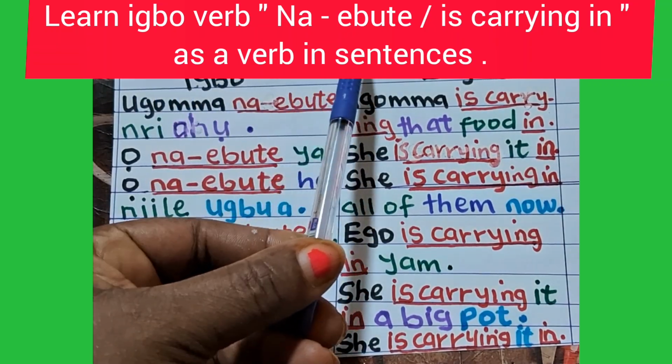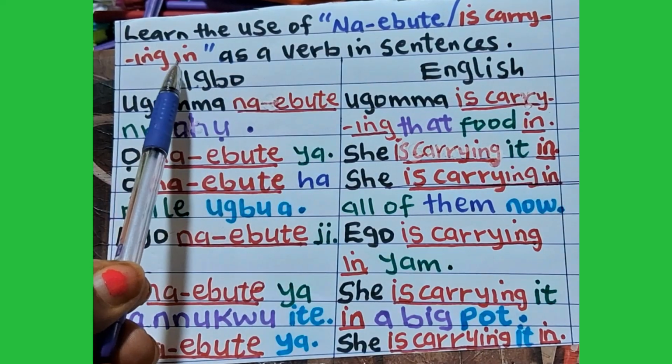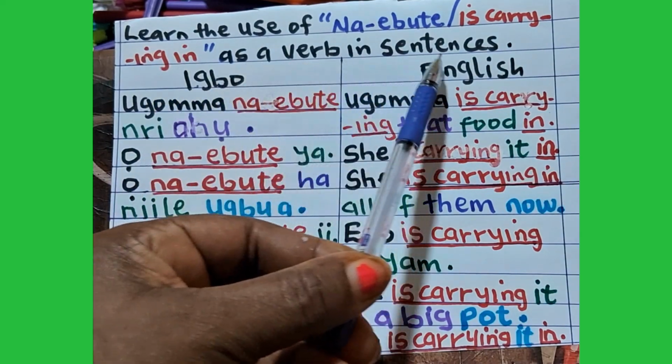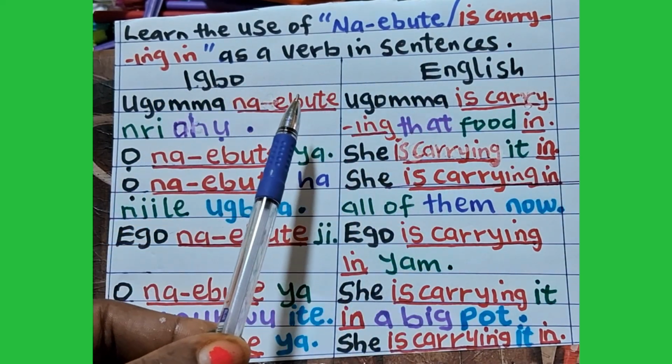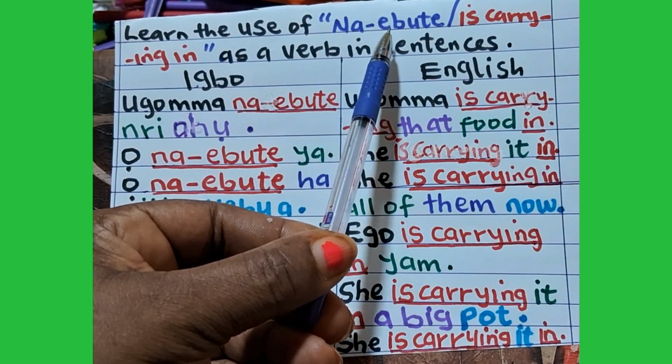Learn the use of na ebute. Na ebute means is carrying in as a verb in sentences. We are going to use this verb na ebute in our sentences right now.